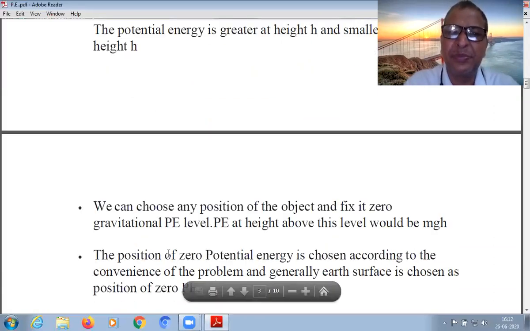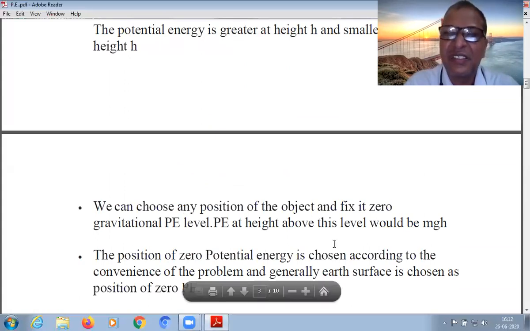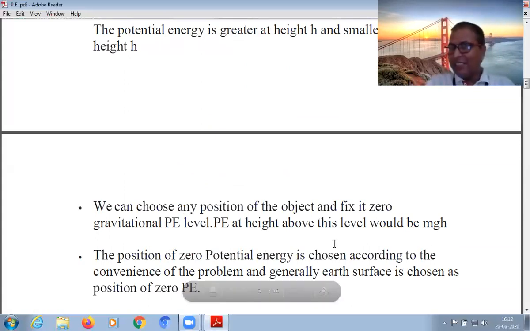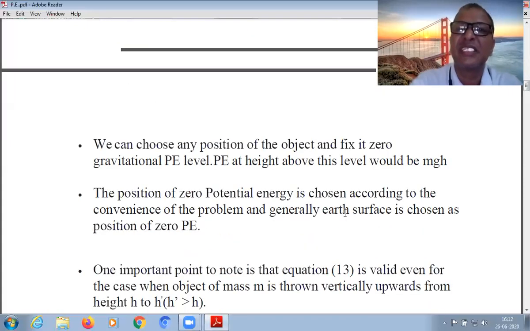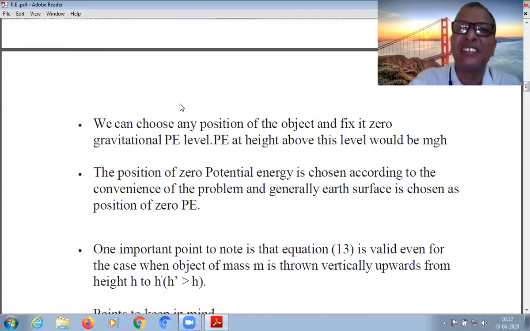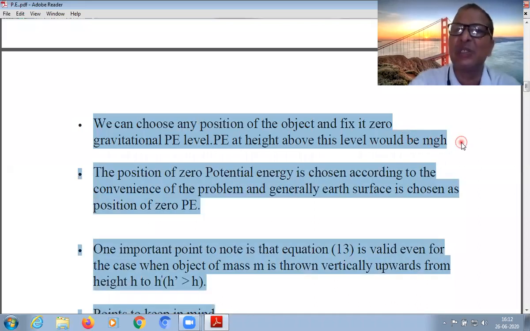Now see, at any height, the potential energy is, we choose any position of the object and fix it as 0.